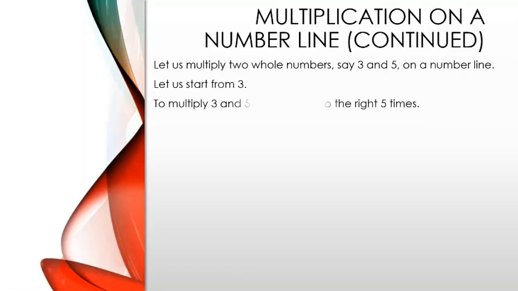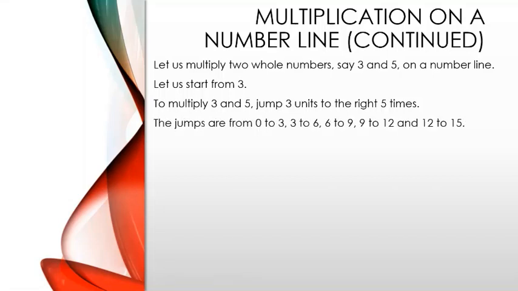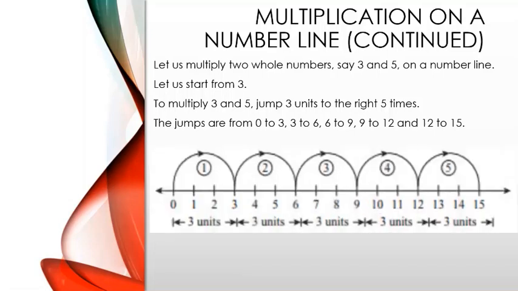To multiply 3 and 5, we have to jump 3 units to the right 5 times. The jumps are from 0 to 3, 3 to 6, 6 to 9, 9 to 12 and 12 to 15. So this is how it will look on a number line. With the fifth jump, we reach 15. Thus, 3 into 5 is equal to 15.